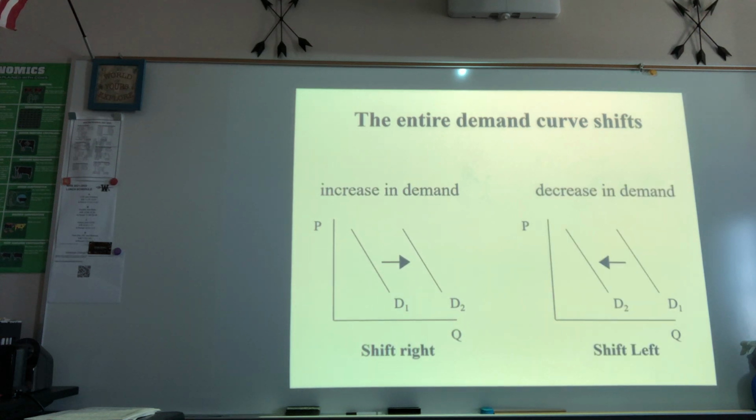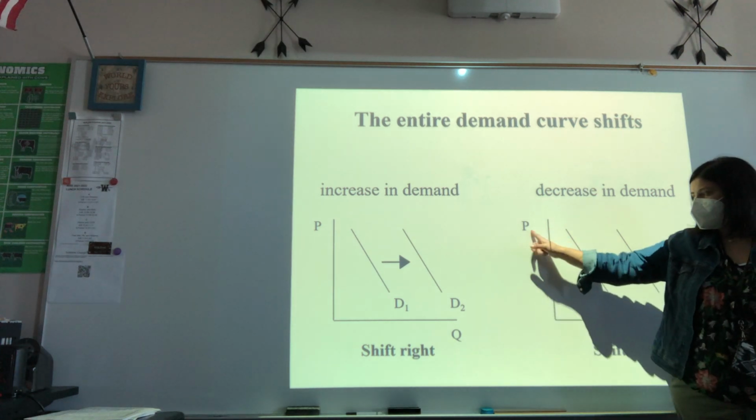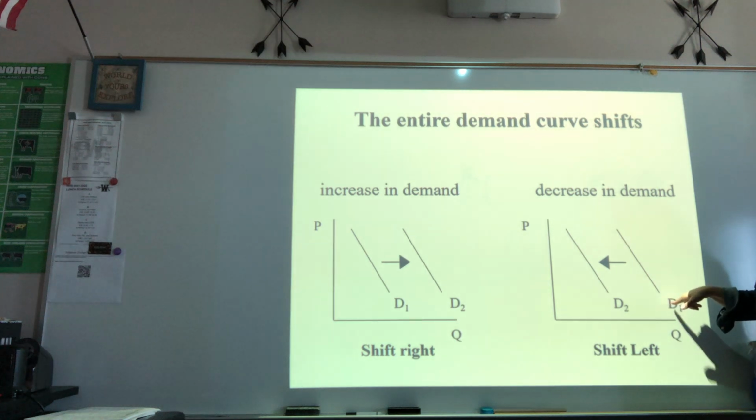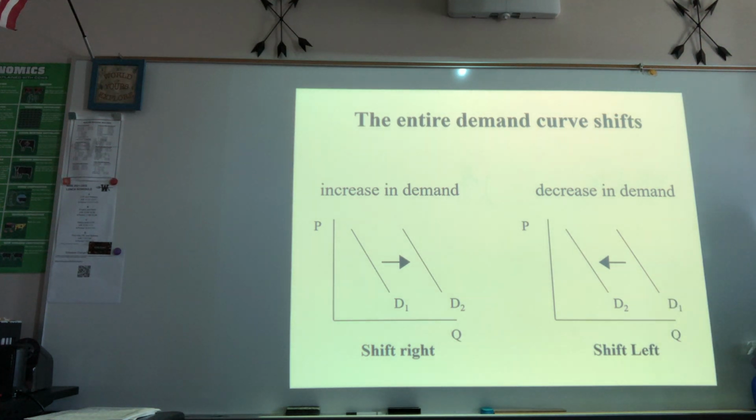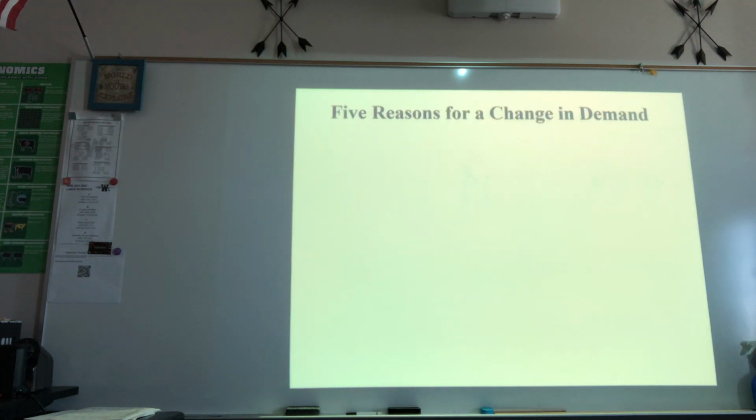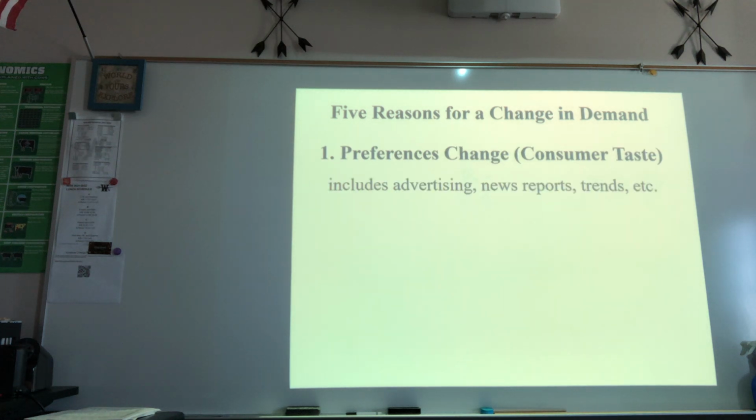And so do y'all see that when we start graphing, there are several things that we're going to have to put on our axis. That's price, that's quantity, and we'll have to label our curves, and we'll have to have arrows with it too. And so there are 5 reasons why there's a change in demand. First off, consumer taste change.